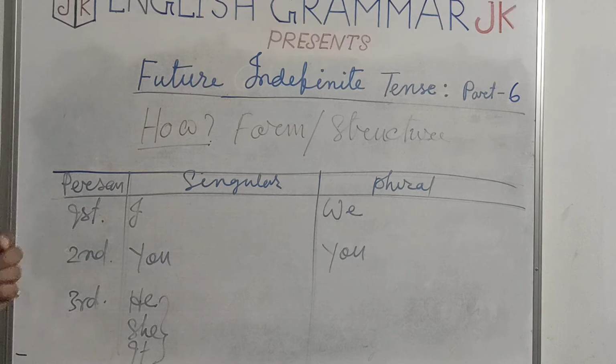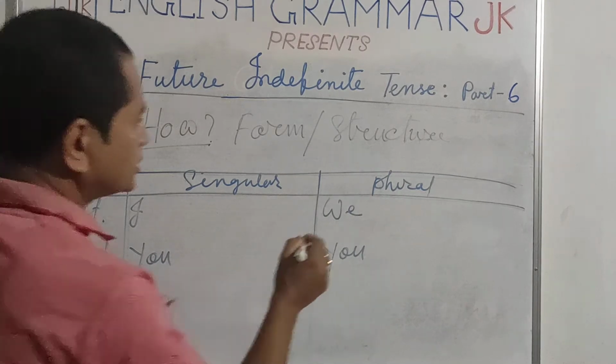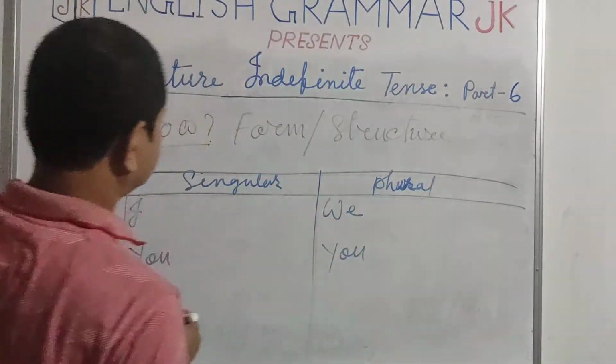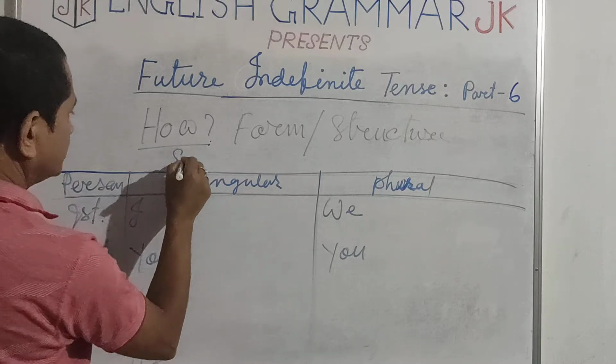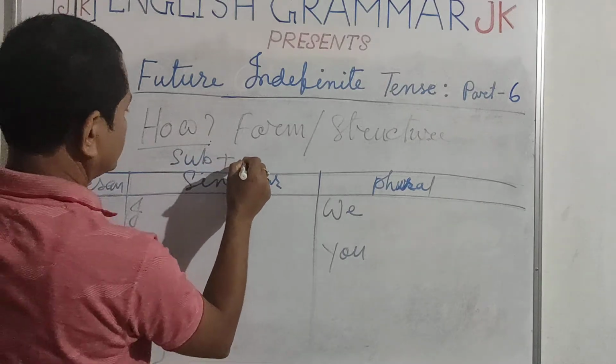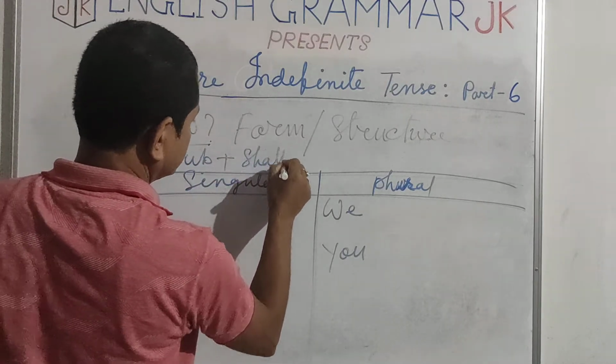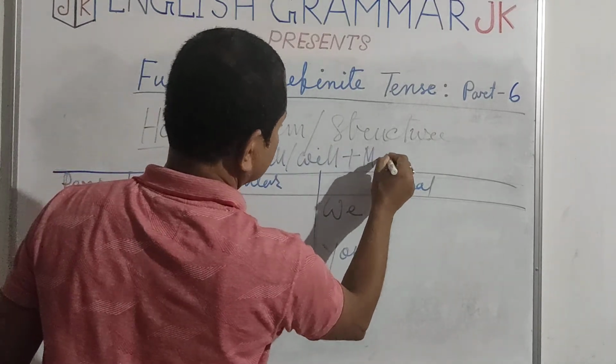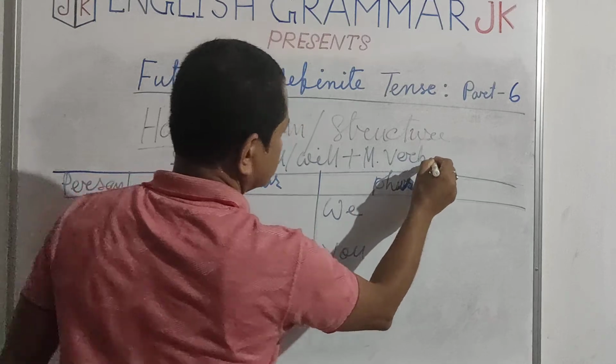We have already seen in all the examples that these two auxiliary verbs, shall and will, are used. The structure is subject plus shall or will plus main verb.